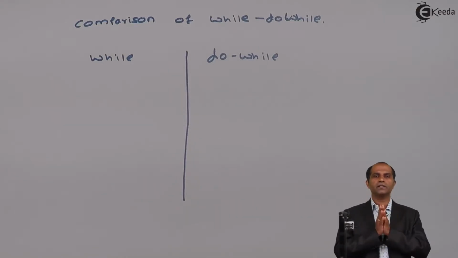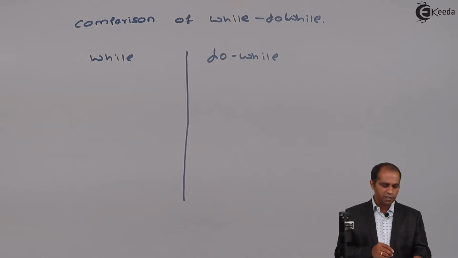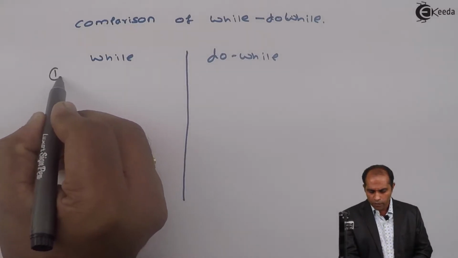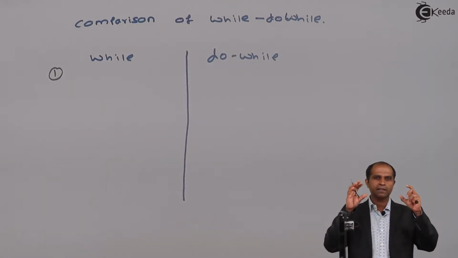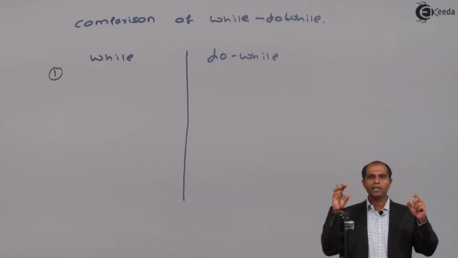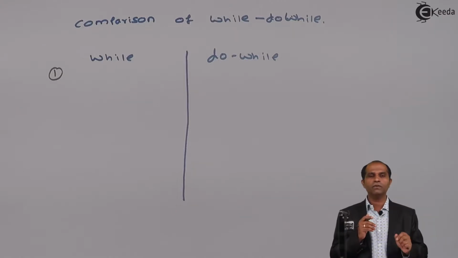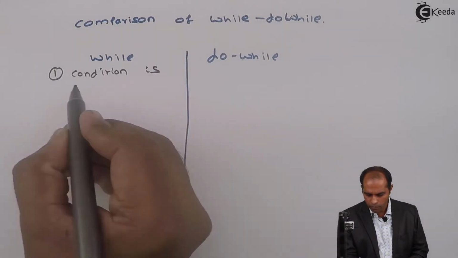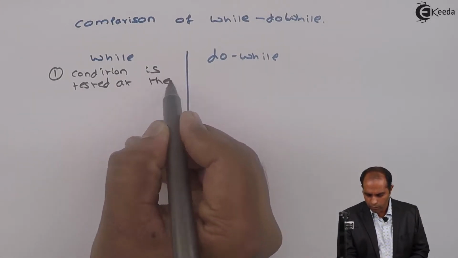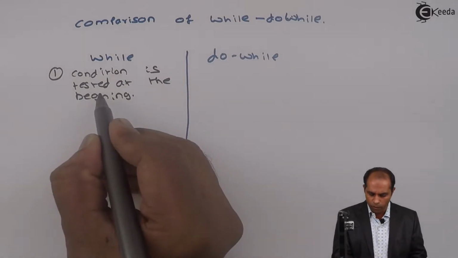So first comparison is based on the place of the condition, where the condition is tested. Now, in a while loop, if you're able to recollect the exact syntax which is stated for while as well as do while, the condition is tested at the beginning of the loop.